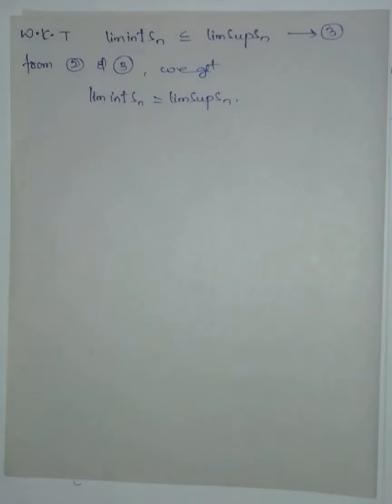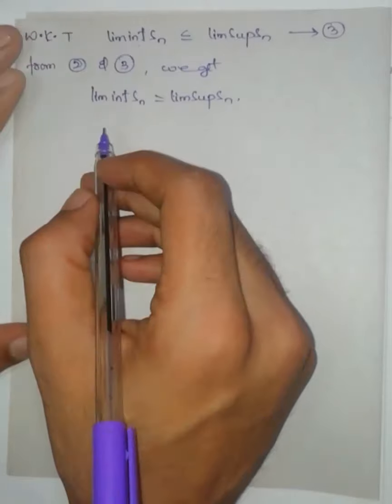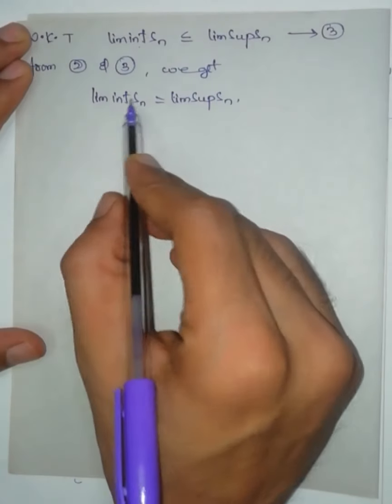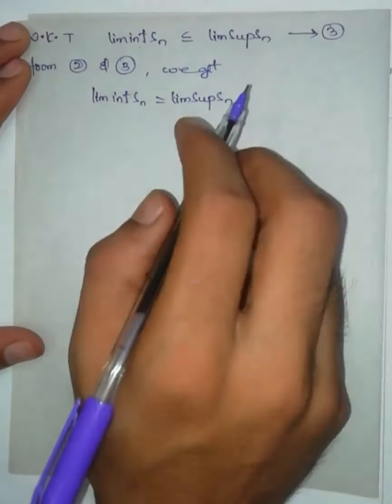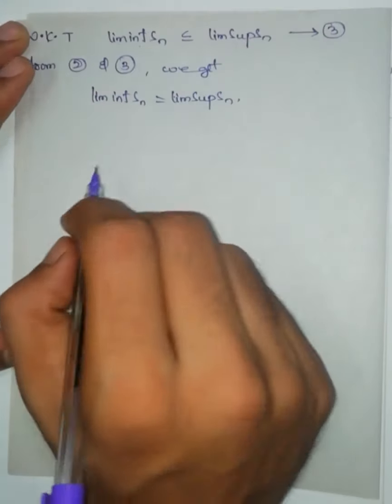Now, from yesterday's theorem, second part, we know that if these both are equal, then the limit of Sn is also equal to both.